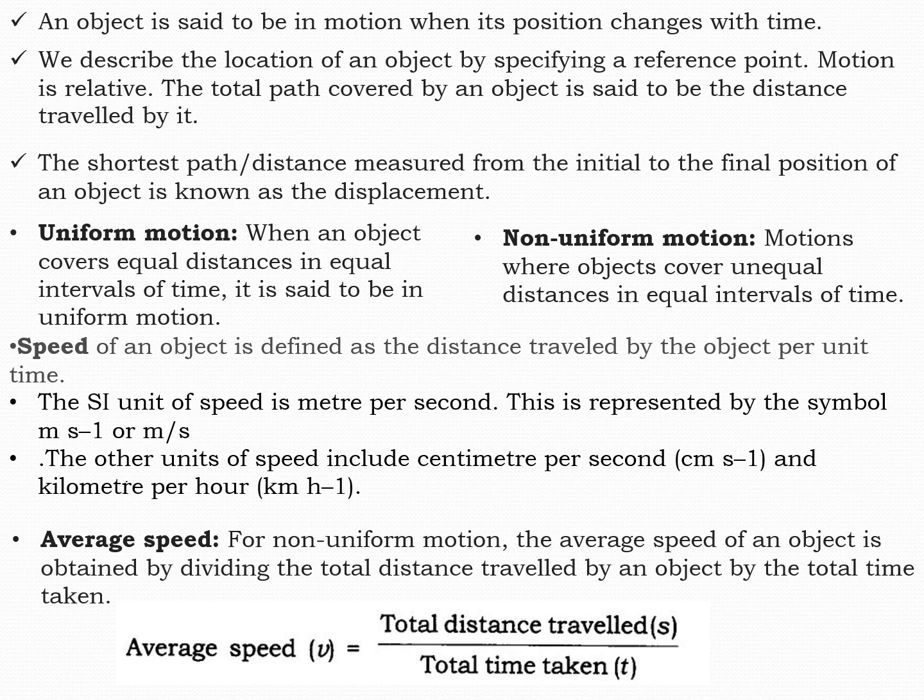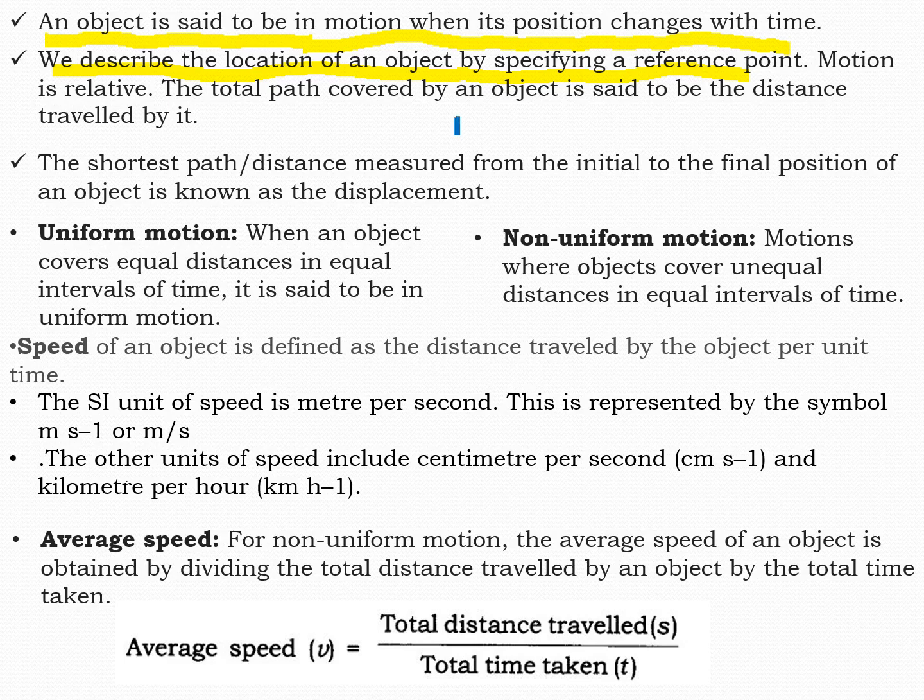Before we begin, let us recall. We talked about motion, rest, and distance, displacement. All these terms were discussed in the last class. An object is said to be in motion when its position changes with time, isn't it? And what was rest? When its position is not changing with time. We describe the location of an object by specifying a reference point, isn't it? Always a reference point is important to describe the position of an object.